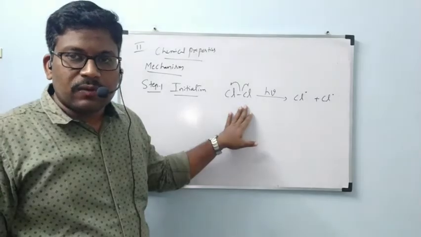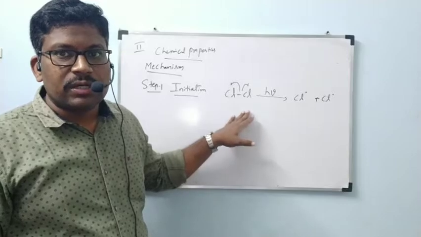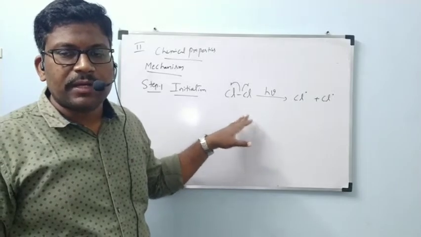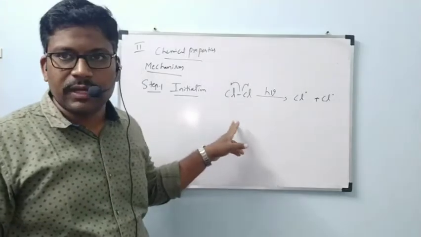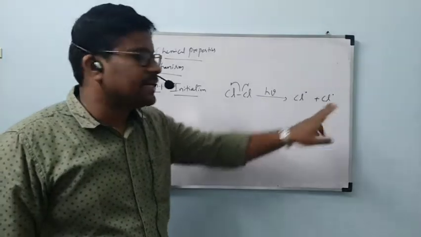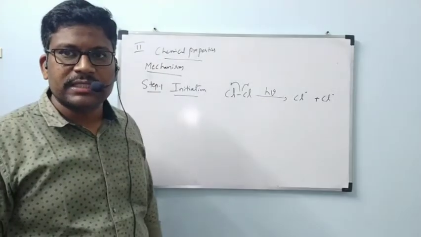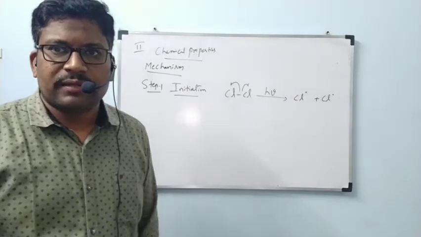We have methane and chlorine both present in the vessel. Then why is chlorine undergoing reaction? The chlorine-chlorine bond is weaker when compared to the carbon-carbon and carbon-hydrogen bond. That's why first this bond will be broken. Then when this bond is broken, we will get chlorine free radicals. This is initiation.